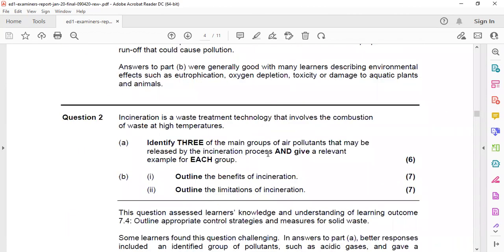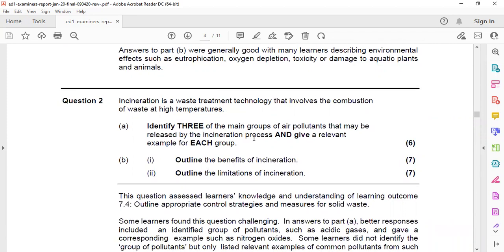So the second question: incineration is a waste treatment technology that involves the combustion of waste at high temperature. As this is a high-level course, you must know what incineration is, the burning of waste.